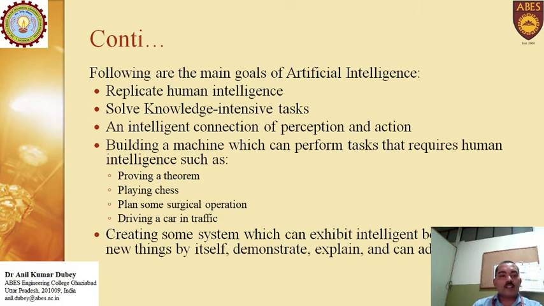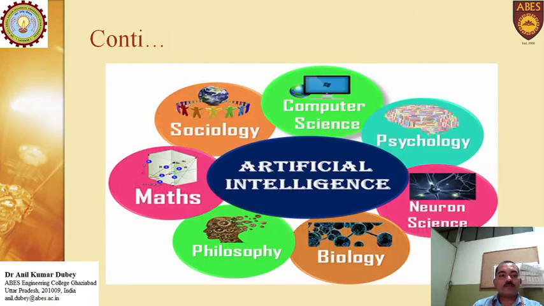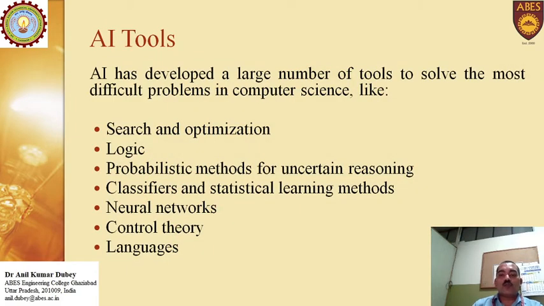Now those are some basics of AI. Now, AI contributions: the contributions of AI in sociology, computer science, psychology, neural science, biology, psychomaths, and so on. AI tools. A lot of tools are already available in society, and researchers are continuing to create more tools for automation in intelligent devices, so that they can help the human body, means reduce the effort of humans. They can self-recognize, self-identify, self-diagnose, everything they perform themselves.